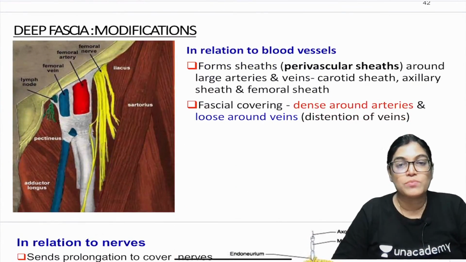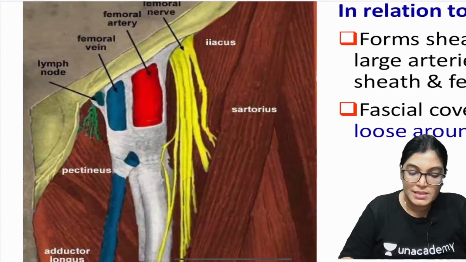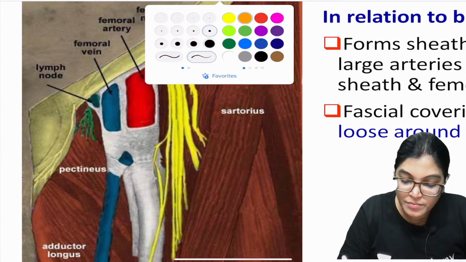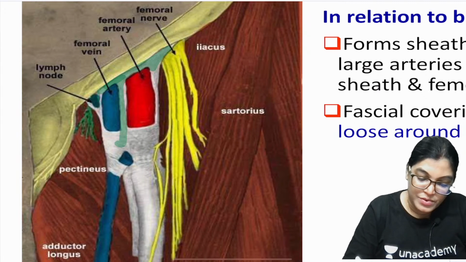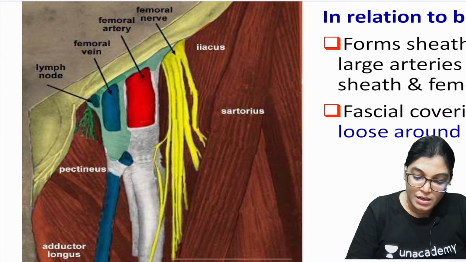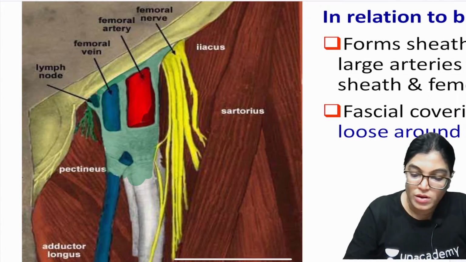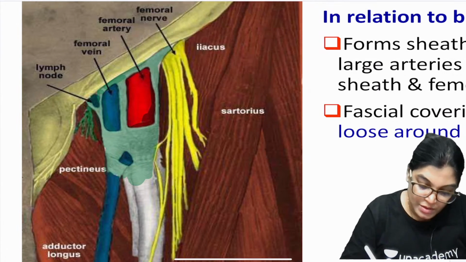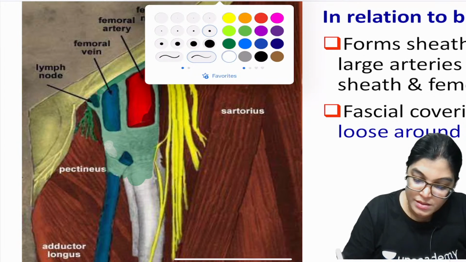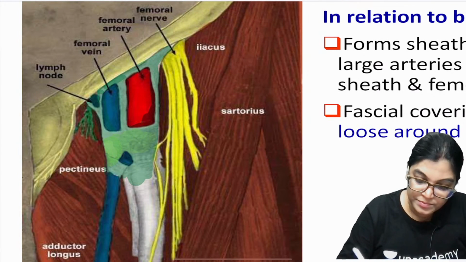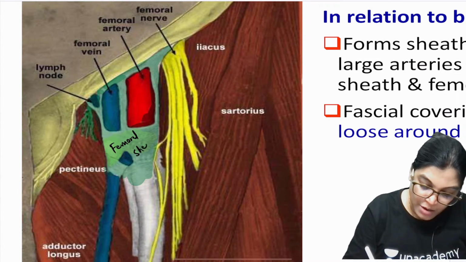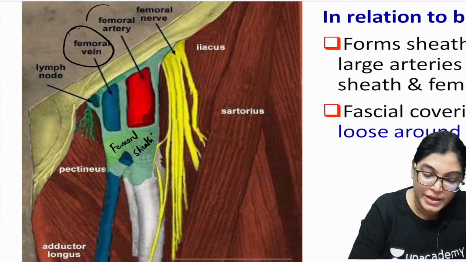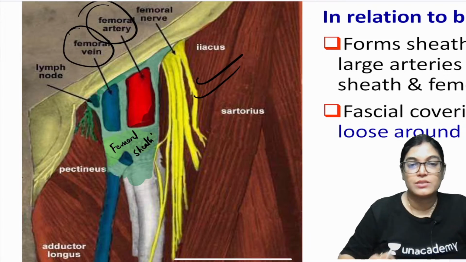Other than that, in relation to blood vessels it also forms a sheath. For example, in this category, you can see the femoral sheath. Here I am highlighting with green color. The sheath which is covering the femoral vein and the artery is a modification of deep fascia, called the femoral sheath. This femoral sheath covers the upper 3-4 centimeters of the femoral vein and femoral artery, but the nerve lies outside, it is not covered by the sheath.